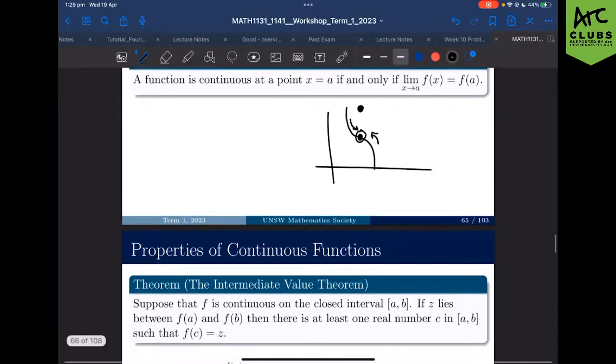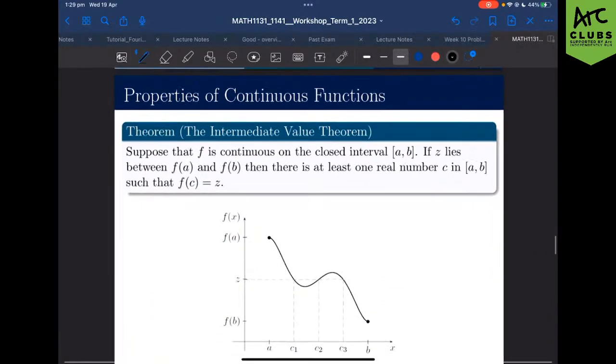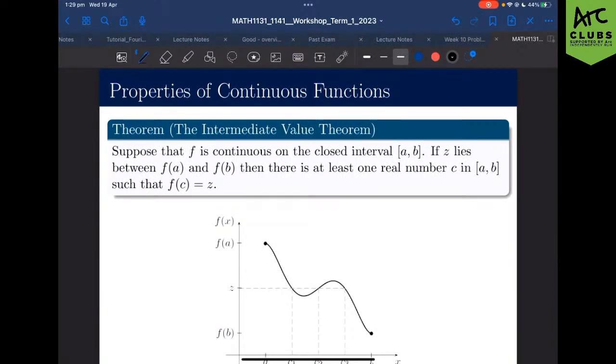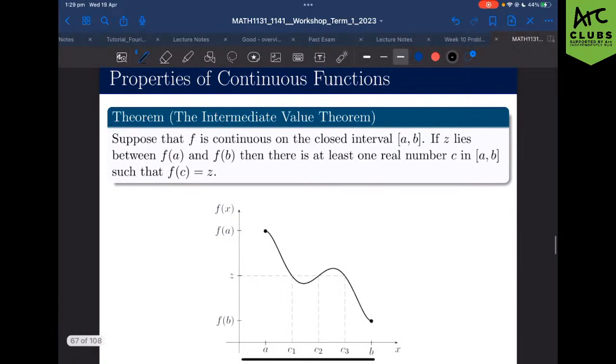But let's jump into the theorem, intermediate value theorem. Suppose that a function is continuous, all right? So this is us now working with the idea of continuity. Suppose that a function is continuous over this closed interval [a, b]. If z lies between f(a) and f(b), then there must be at least one real number c such that f(c) equals z.